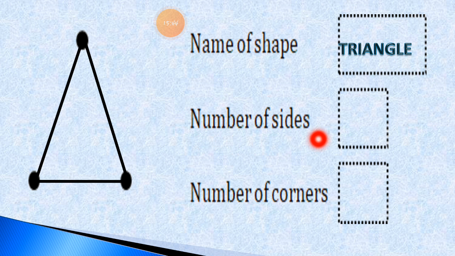Now the number of sides. How many sides does it have? Here is side number 1, side number 2 and side number 3. So here the total number of sides is 3. Now the number of corners. Corner number 1, 2 and 3. The number of corners is 3.